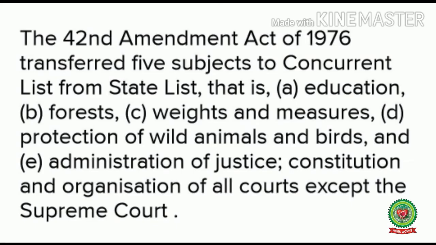Earlier, total 66 subjects or matters were under the state list. But after the 42nd Amendment Act of 1976, there was the transfer of 5 subjects from the state list to the concurrent list. And these 5 subjects or matters which were transferred from the state list to the concurrent list were education, forest, weights and measures, protection of wild animals and birds, and administration of justice, including constitution and organization of all courts except the Supreme Court.